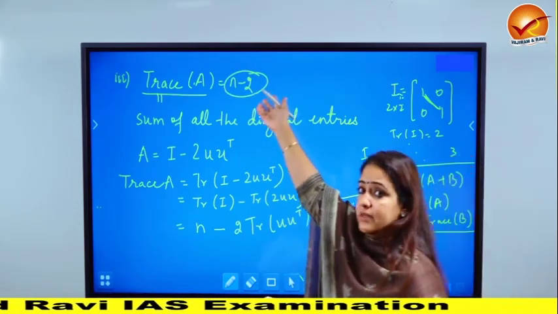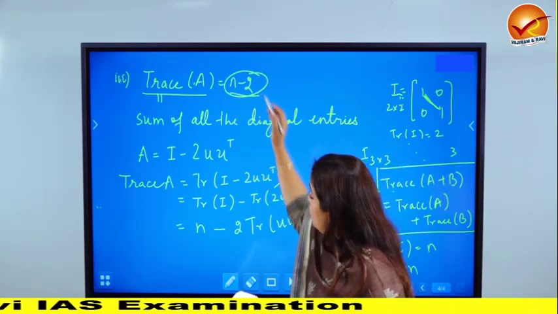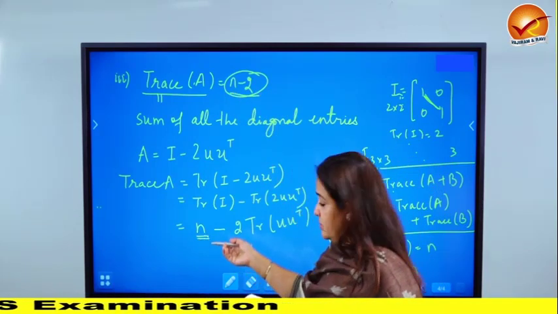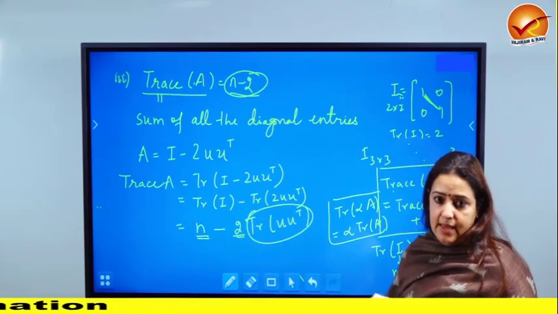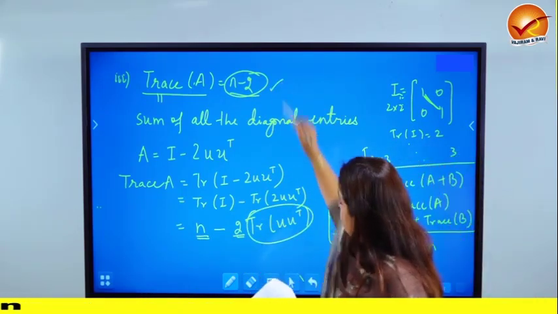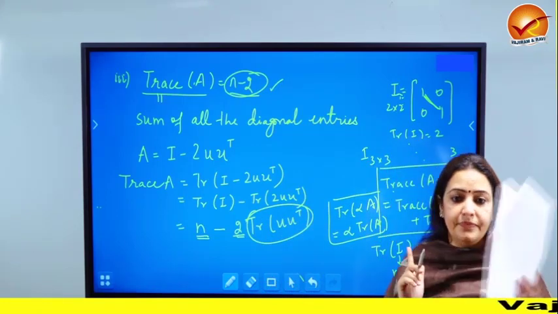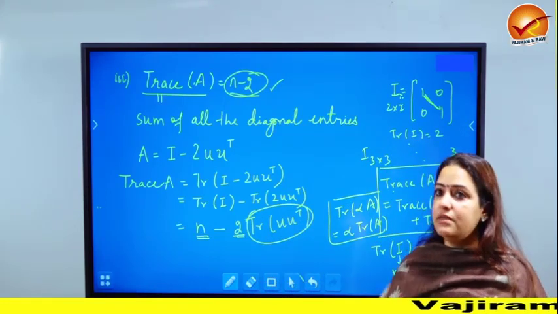So we already know what the answer is. It has to be n minus 2. Now haven't we got n already? So, and we've got a minus 2. We have to only worry about what this quantity is. And by looking at what we want to show, we also know that it must come out to be equal to 1. So we have to only try and see how does it come out to be equal to 1.